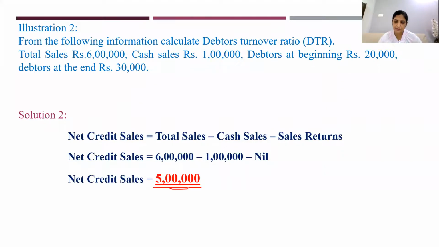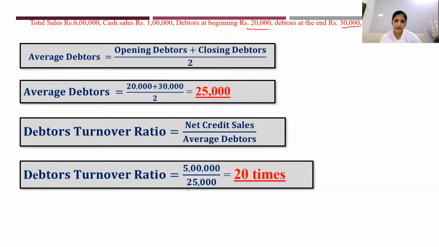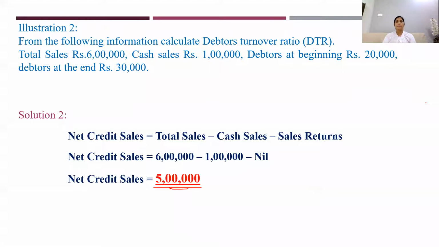So 5 lakhs divided by 25,000, average debtors, which we have got here. So this is 20 times. Clear about this? Very simple. In this problem, it is not asked to calculate the average payment period. So we have just calculated the debtors turnover ratio.